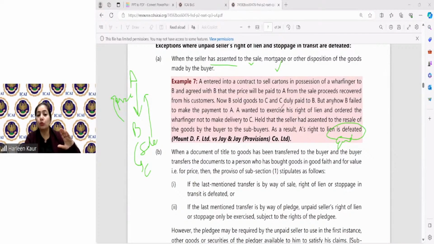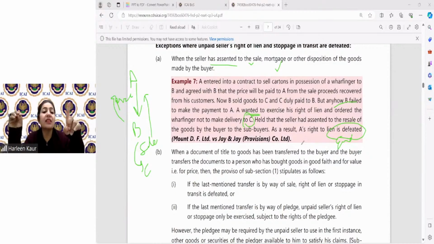But B sold the goods to C and C paid B, but B failed to make the payment to A. So A quickly ordered the wharfinger not to give the delivery of goods to C. The seller has assented to the resale, therefore his right to lien has been defeated. Now A is in a major problem. In example number 6, A could take his goods back because he had not given the permission.